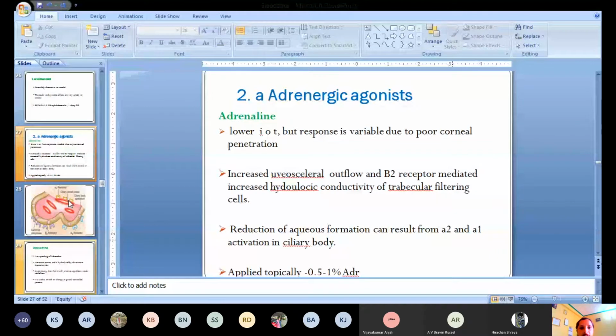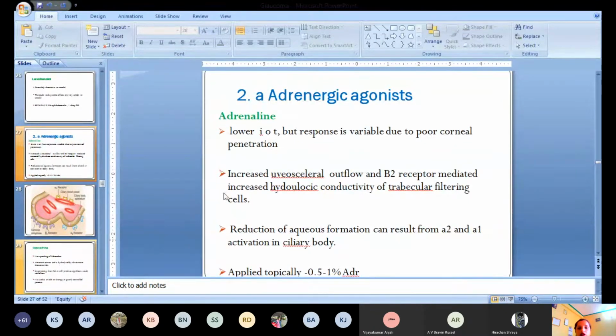Next alpha adrenergic drug is dipivefrin. It is also a prodrug of adrenaline. That means after entering into the body, it will be converted into adrenaline by some enzymes. That enzyme is esterase, which is present in the cornea. So after penetrating into the cornea, it is finally converted into adrenaline. So it is known as a prodrug of adrenaline.